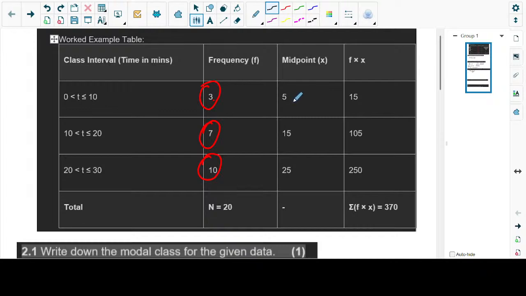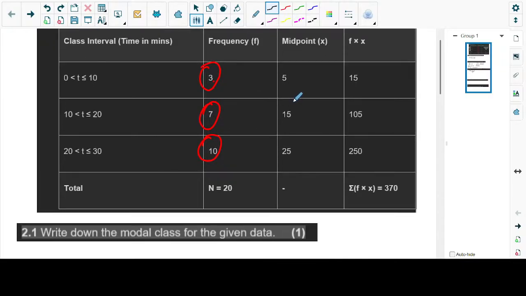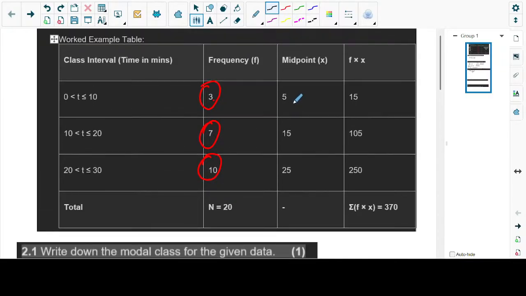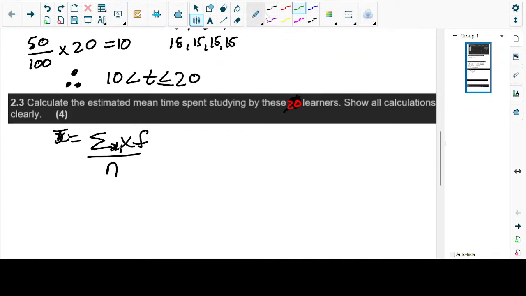The midpoint: in the first class, Elena didn't get 0, Elena didn't get 10. We don't know what Elena got, but we're going to assume everything lies in the middle. So what is the middle of that? We say 0 plus 10, which is 10. Then we divide that by 2 because we added 2 things. So we're getting the average of the first class, the midline, which is 5. Our xi is equal to 5.